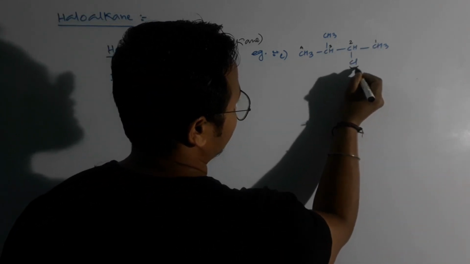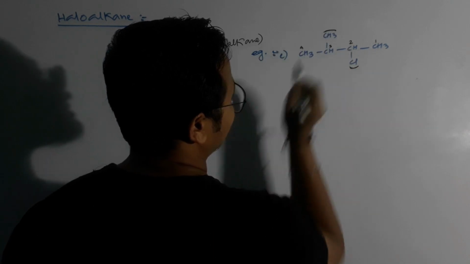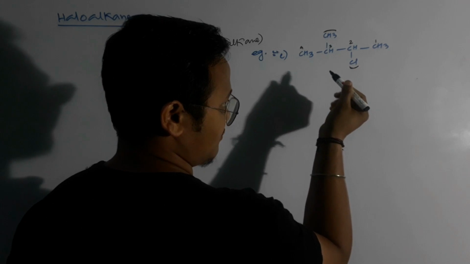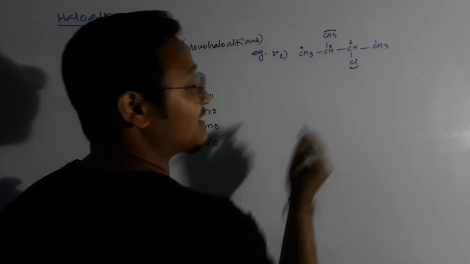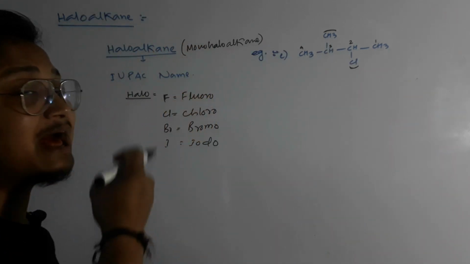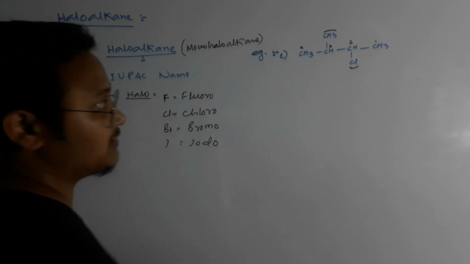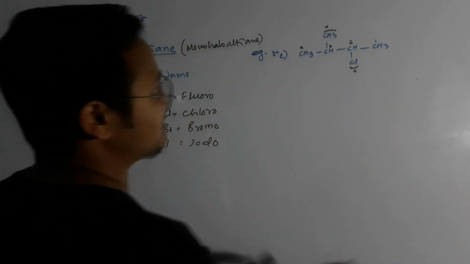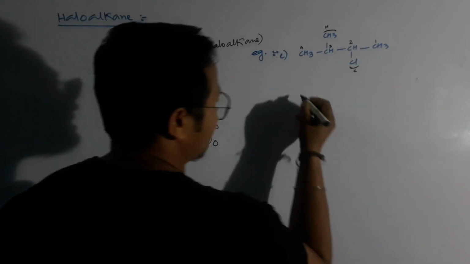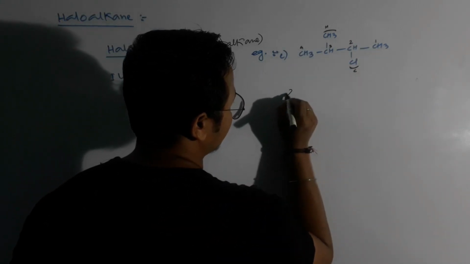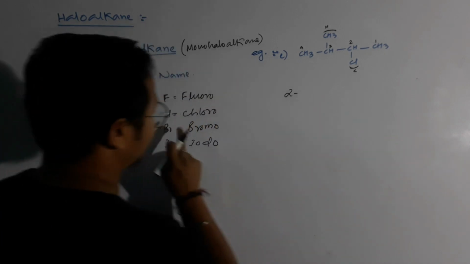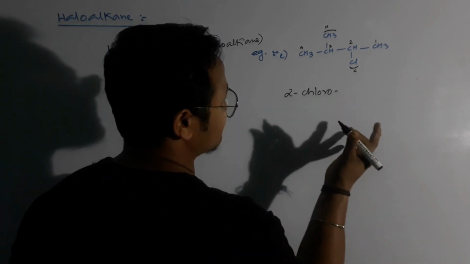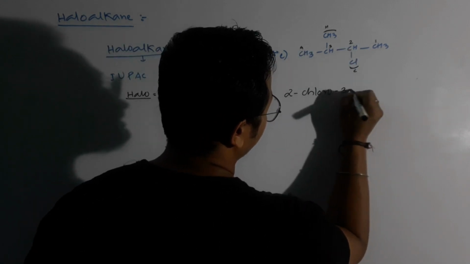Now while naming them or writing the name, we will write the names in alphabetical order. Clear? Alphabetical order. It is C, right? It is M. Which comes first? C, isn't it? So what will we write? 2 in the second carbon, so 2-chloro. Clear? Then again a hyphen. These are the rules. Again 3.